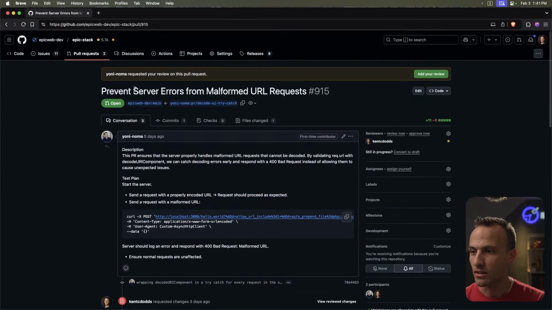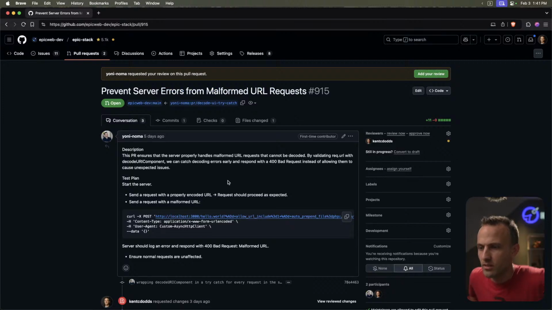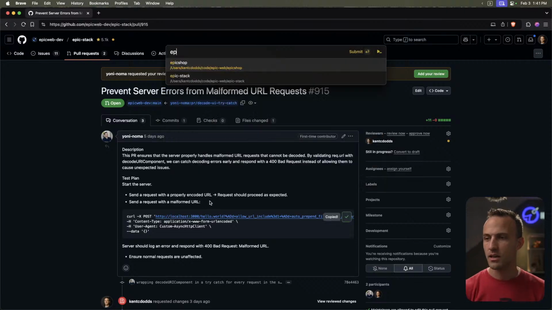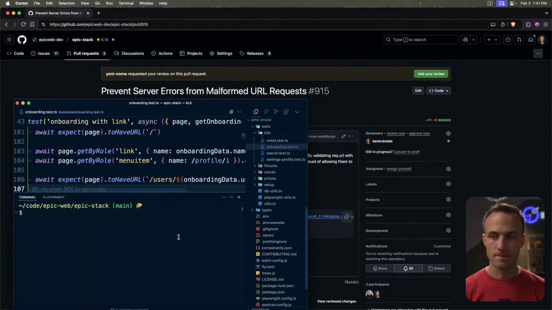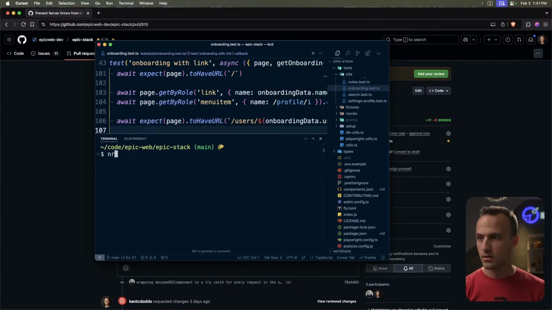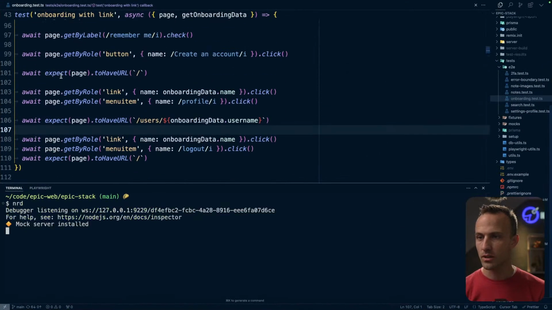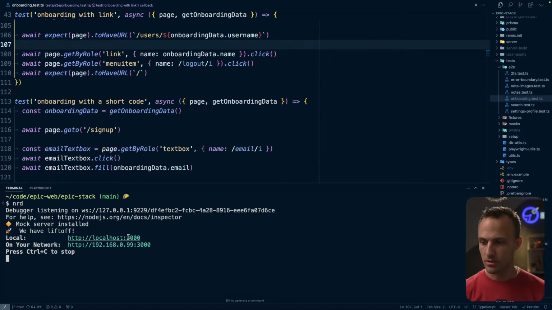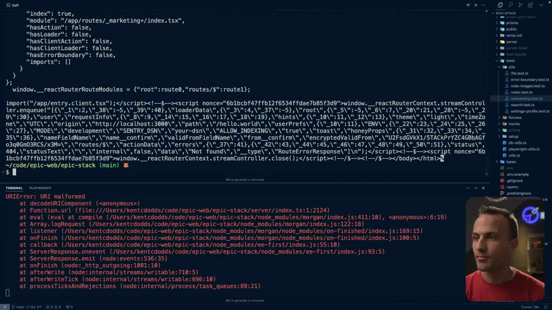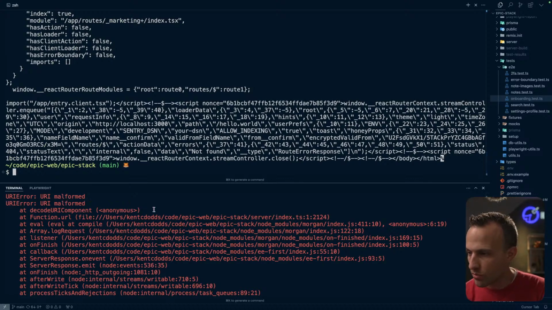Okay, prevent server errors, malformed requests. I want to reproduce this problem. I'm a little bit confused about it. So let's get the Epic Stack going here. Do I have changes? What's going on in here? Oh no, that's highlighting. All right, paste that in. Okay, URL malformed, that's coming from function.url and eval inside of Morgan. Oh, so this is a Morgan problem, maybe.